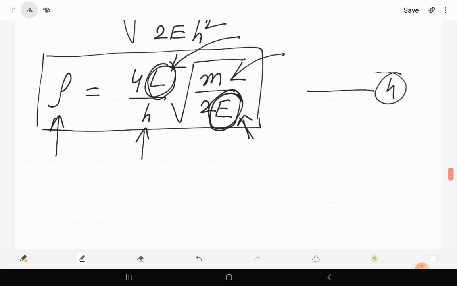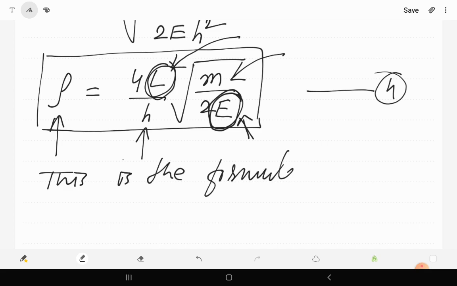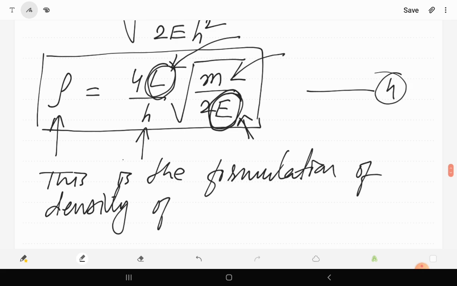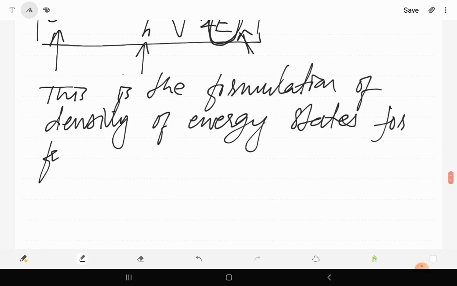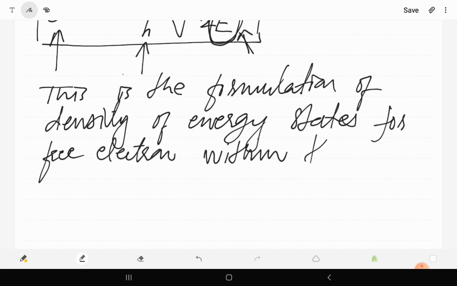So by this way, this is the formulation of density of energy states for free electron within the solid.